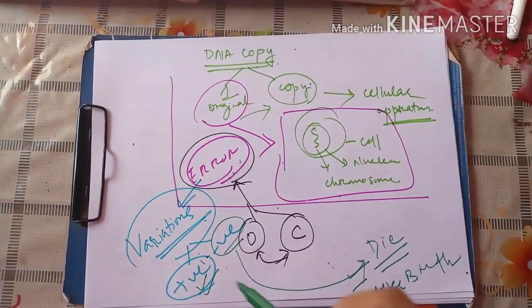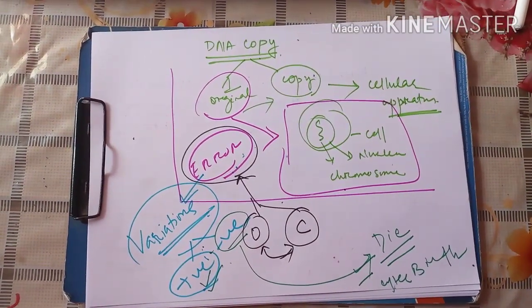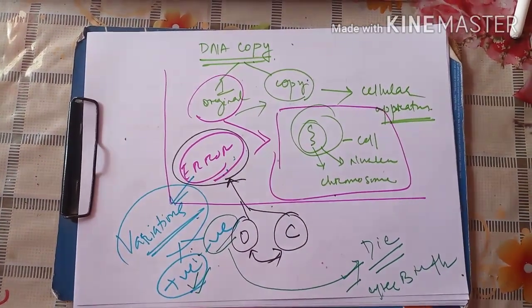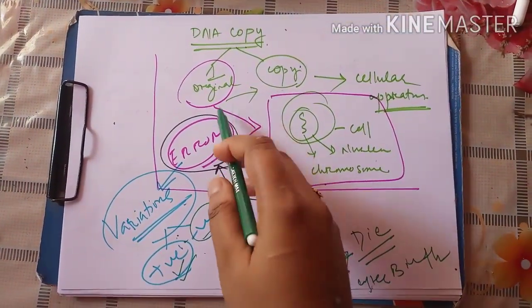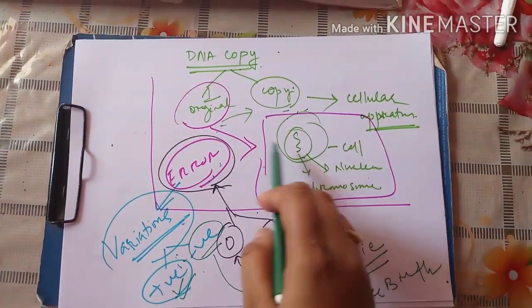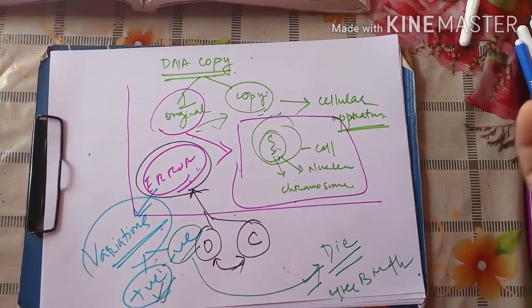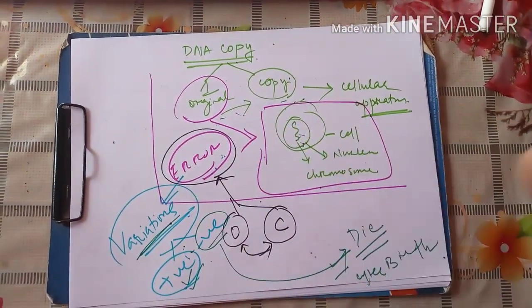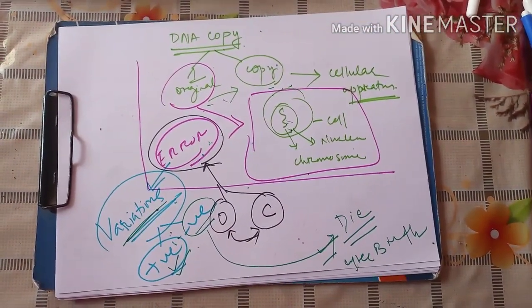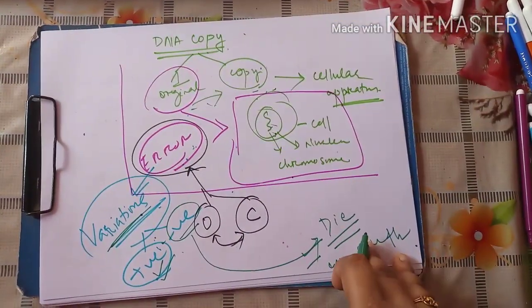But of course, these variations are not so vast that they will completely change the body of the organism. Not like that. There has to be some similarity in the copying machinery. The cells have to be similar, but they are not identical. Why are they not identical? Because variations are there at the level of DNA. At the DNA there are simple variations which help the organism to cope with the surroundings.